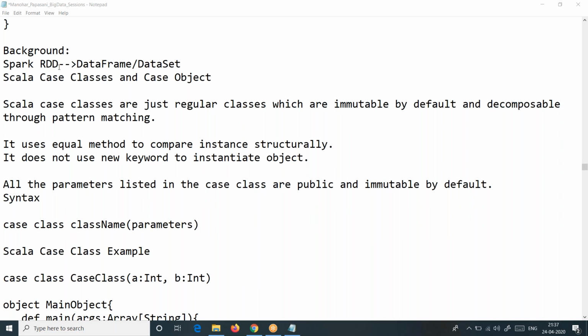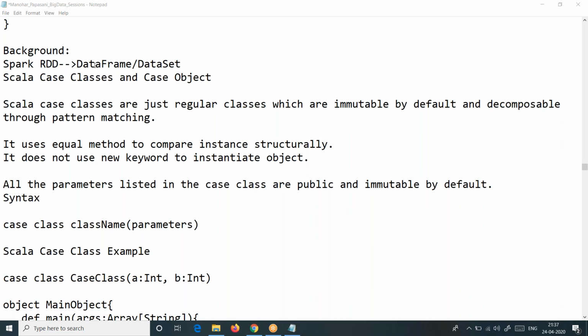There is a use case we discussed in the last class. In Spark, the major data structures are RDDs, data frames and data sets. If you look into Spark, you find a couple of topics, 4 or 5 topics. If you master those, the rest of the stuff is easy. I told you this a number of times. RDD is the very basic data structure of Spark. So Spark uses RDDs as the underlying data structure.